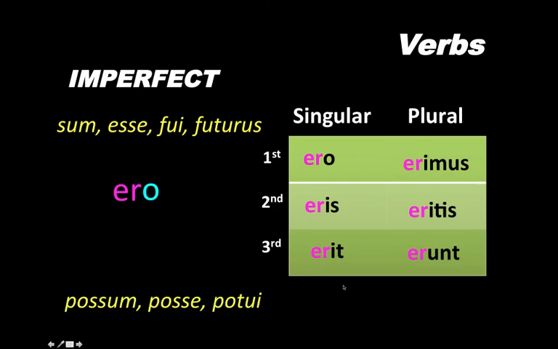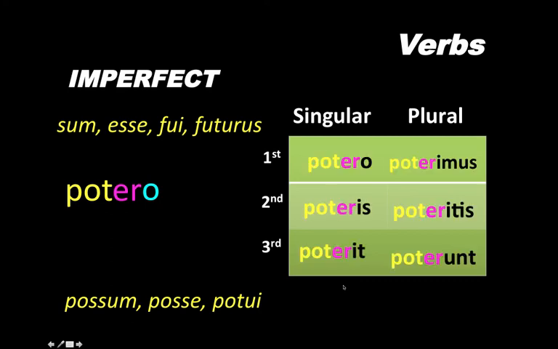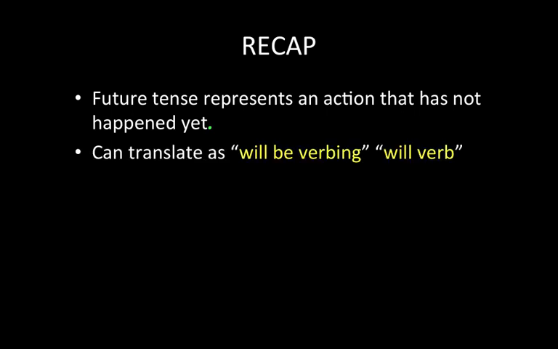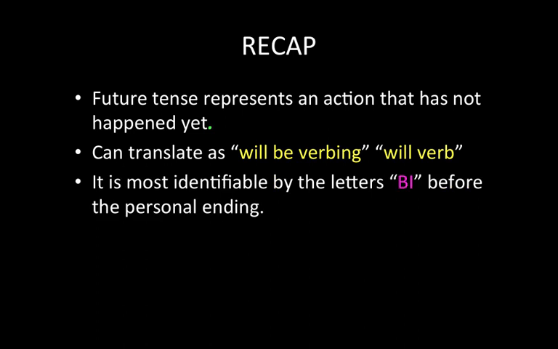Now if we want to make it to be able, we just add the prefix in front of it. And now we have to be able. So make sure you're copying these down for your notes so that you have a reference point for these. So just in a recap, the future tense represents an action that has not happened yet. It can translate as will be verbing or will verb. And it's most identifiable by the letters bi before the personal ending.